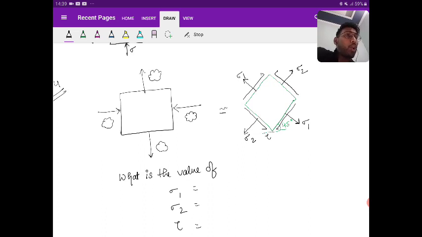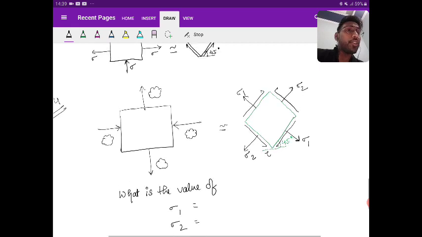Because some people are getting confused with the sigma and tau, I better use jalebi for the question. Now you are not going to get confused. You will understand what I'm trying to say. Don't compare shape of jalebi. I can't make the same shape for all. I'm not here to do the drawing. What is the value of sigma 1, sigma 2 and tau?